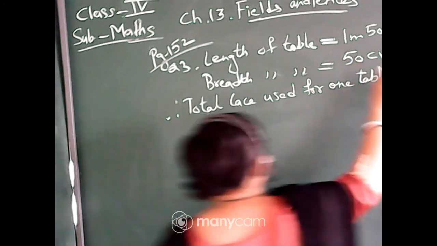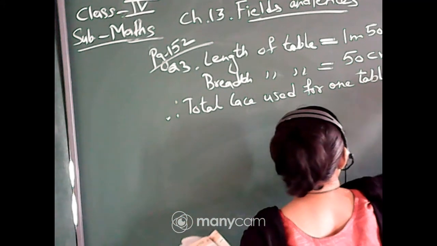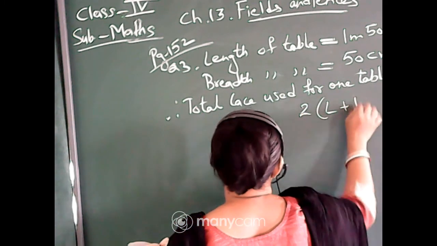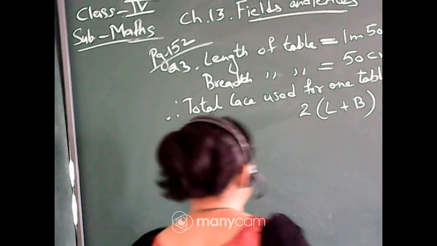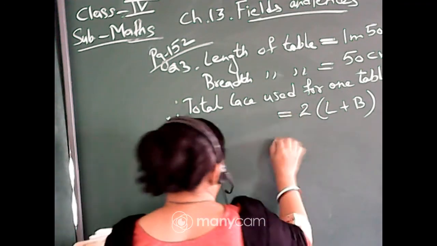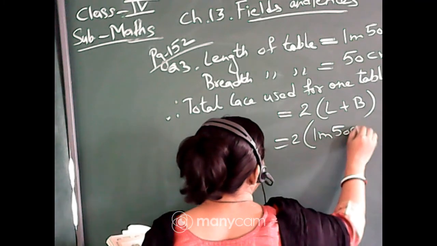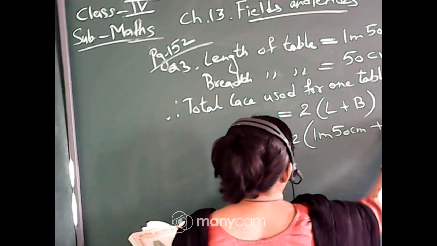twice of length plus breadth, that is 2 times L plus B. That is 2 into length, which is given as 1 meter 50 centimeter, plus 50 centimeter.